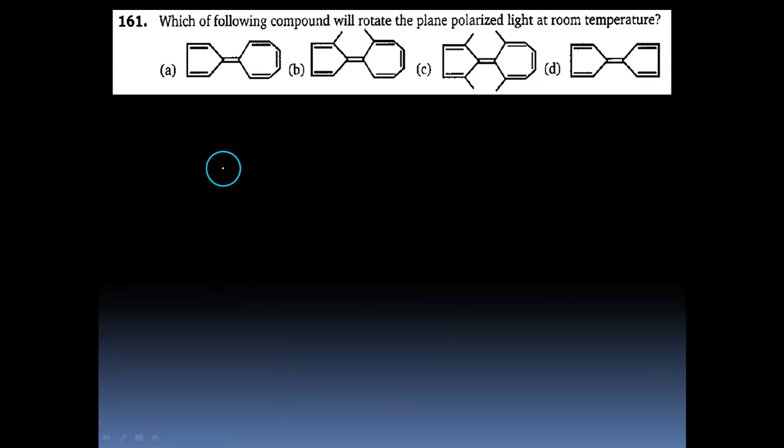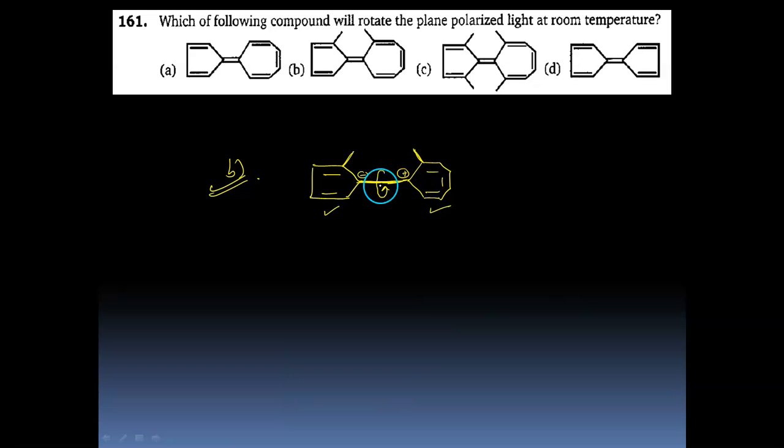We can see that in option B, if you delocalize the central double bond towards the left-hand side, this becomes a negative center and the other one a positive center. This ring is aromatic and this ring is aromatic. Therefore, it will be in a single bond state. It can rotate, and there is an element of asymmetry because of this methyl and this methyl substituent. So there will not be any element of symmetry, and this will be a molecule which can show optical activity.